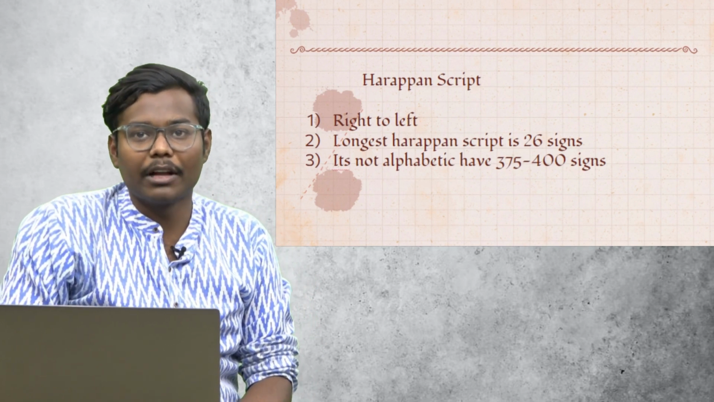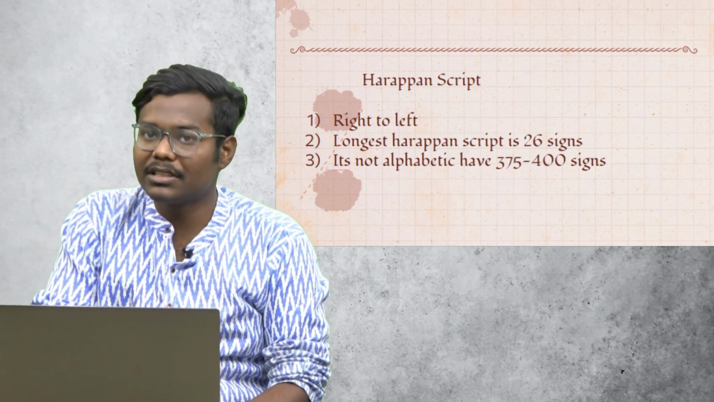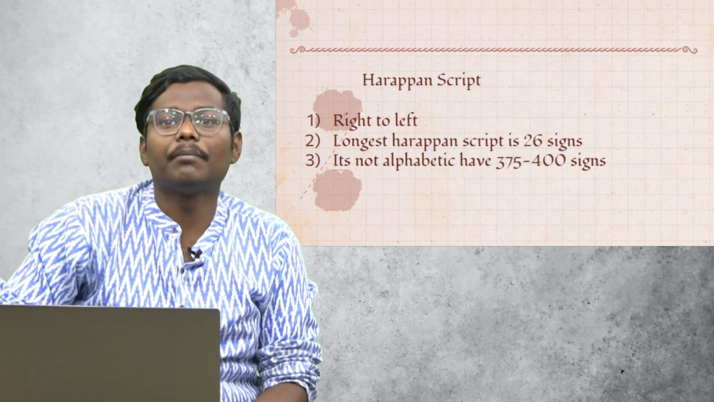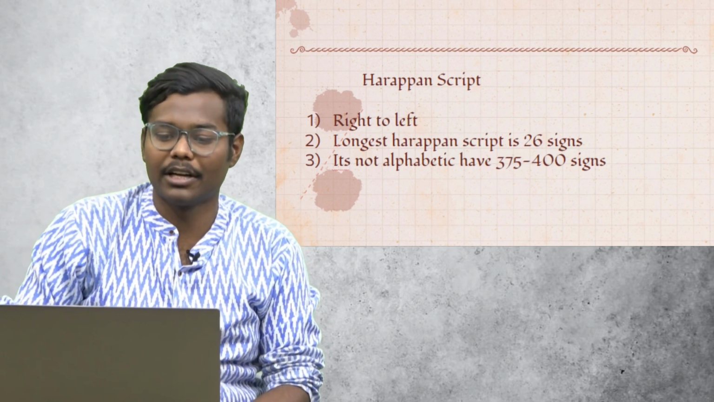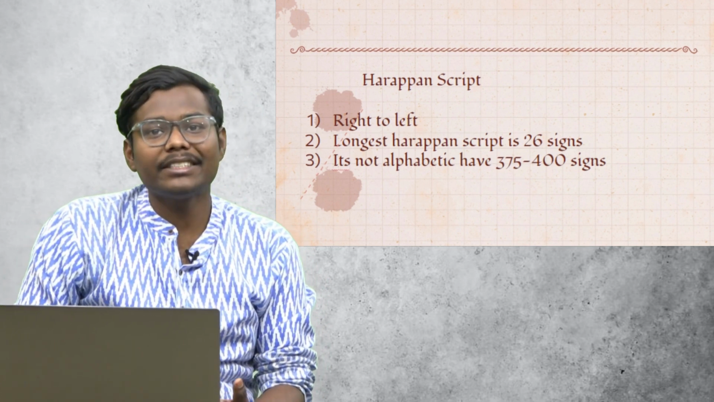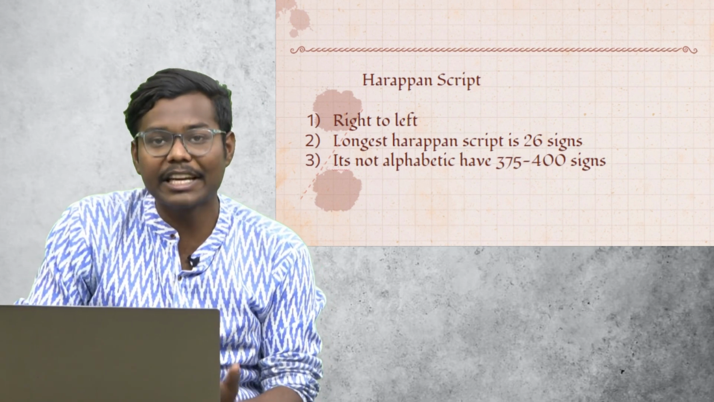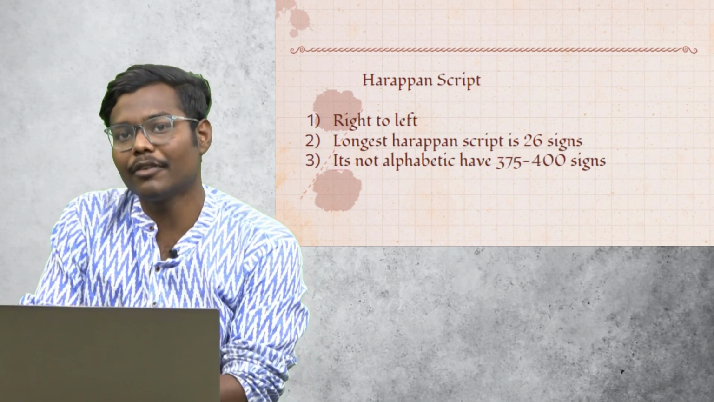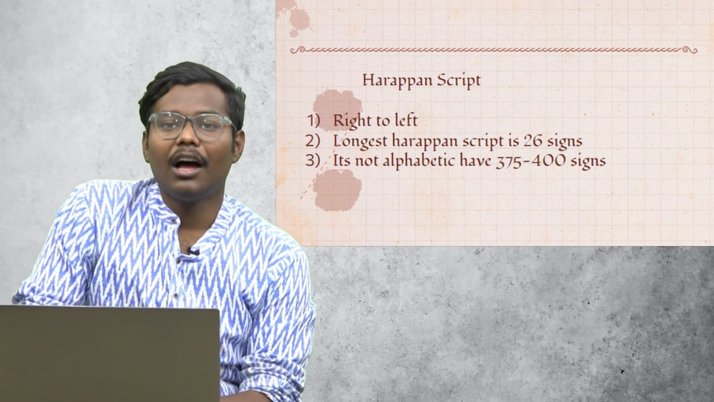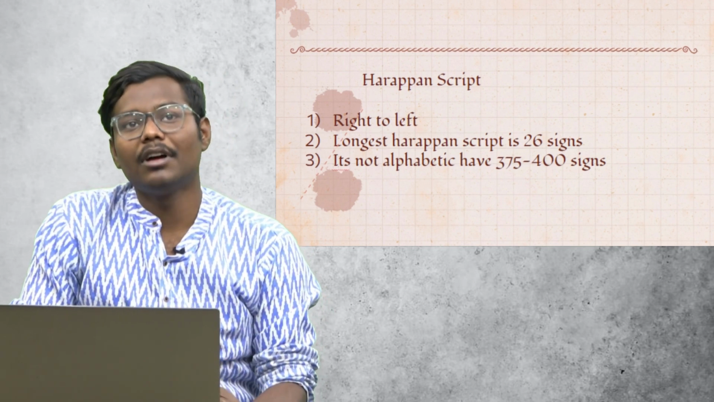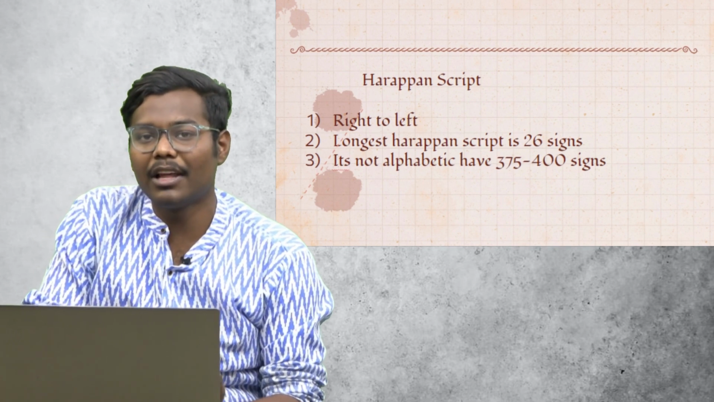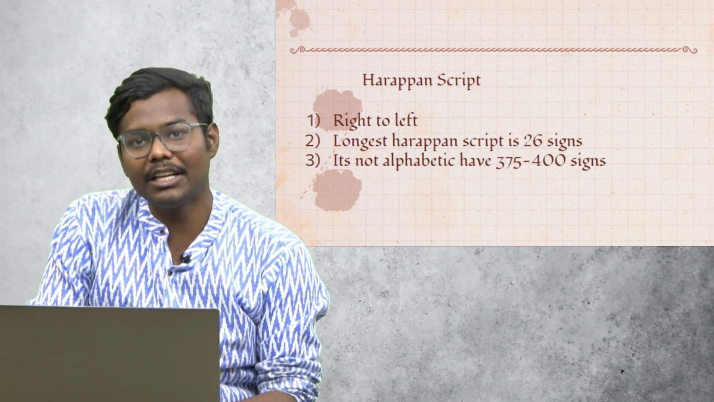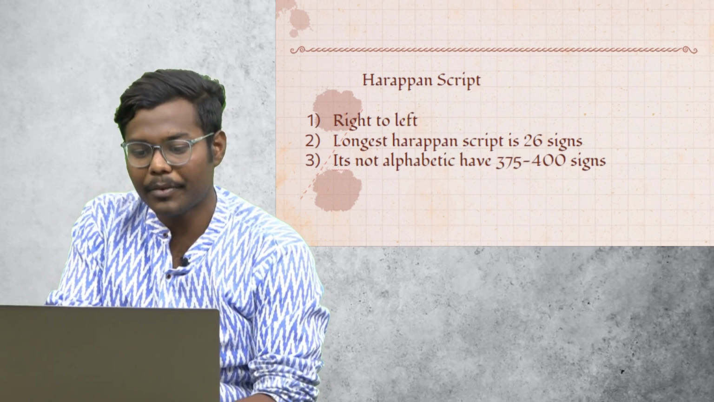Then we will talk about Harappan script. Harappan script is the script that has not been deciphered yet. It is written right to left. For example, ABCD is written left to right, so it's opposite of that. The longest Harappan script that we have got is only of 26 signs. That is also one of the reasons why we are not able to decipher that. Then another problem with Harappan script is that it is not alphabetic. There is no vowel and consonant in that. So it's logo-syllabic, and there are some 375 to 400 signs in Harappan script.